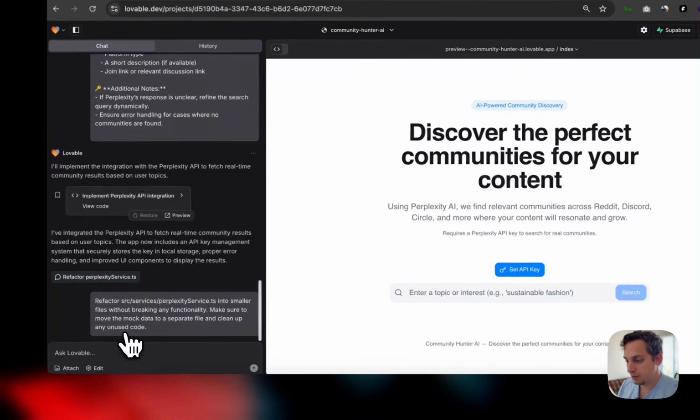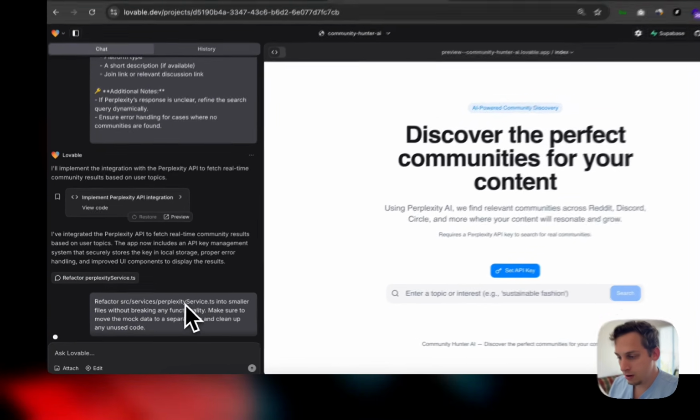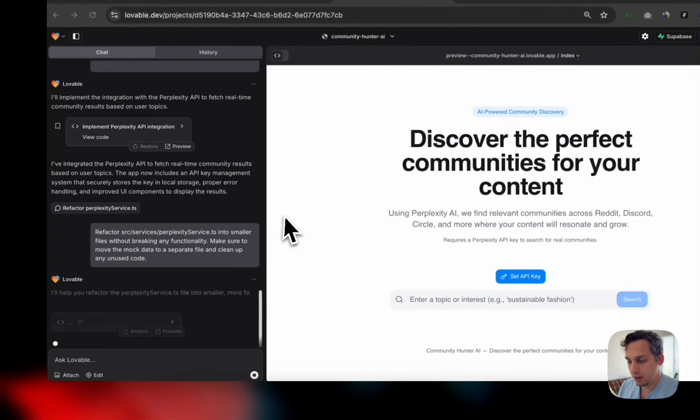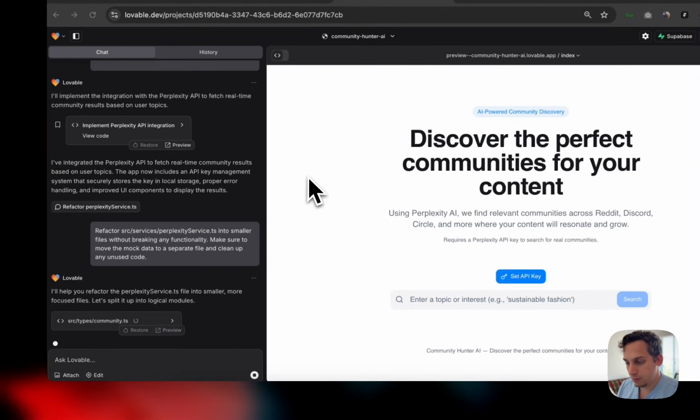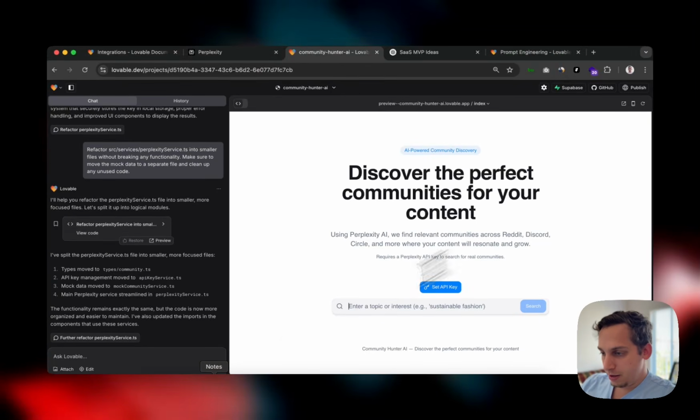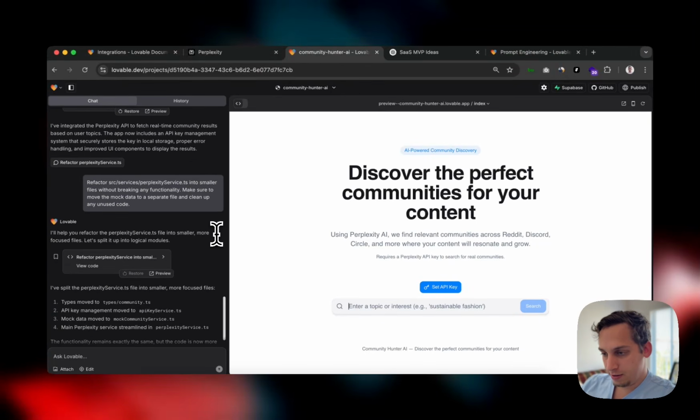So we have this comment, refactor into smaller files. Okay, so we don't really need that, but basically this is just to refactor certain files in the code in the backend. Okay, so it did that, and I'm not going to do this again because it's not really necessary.